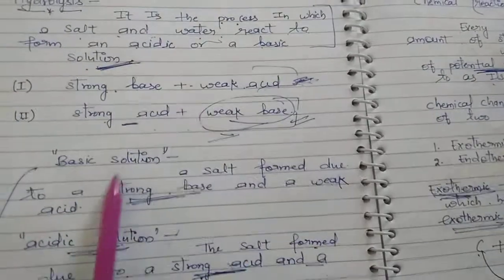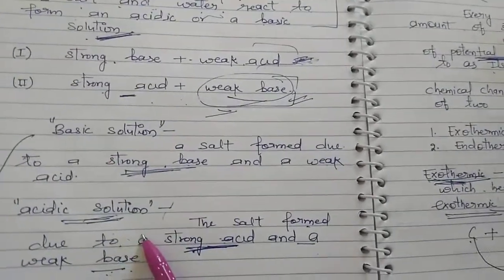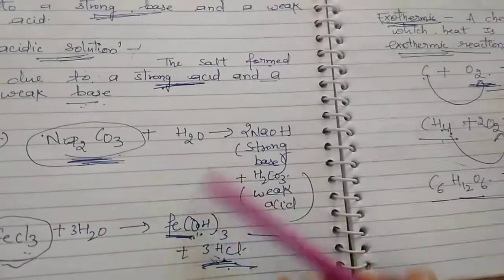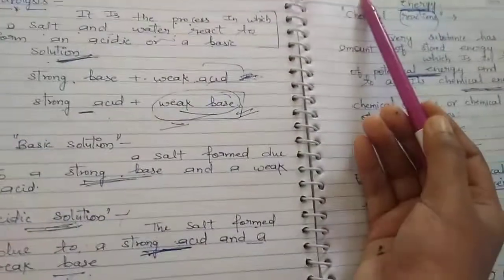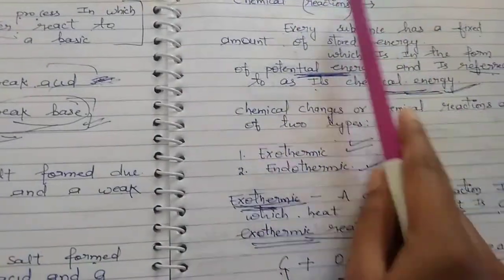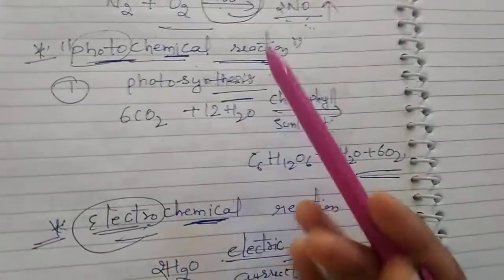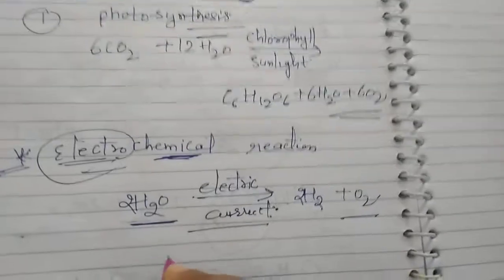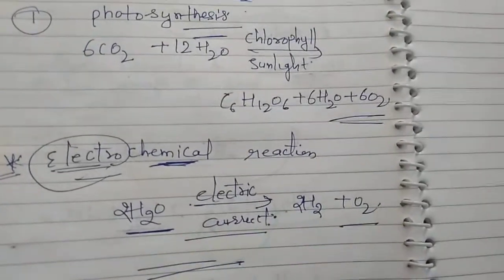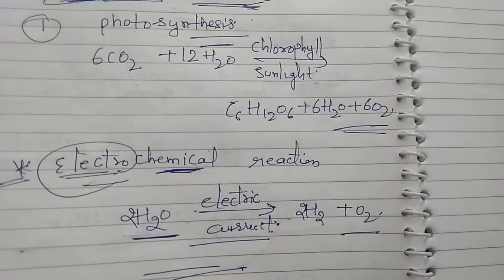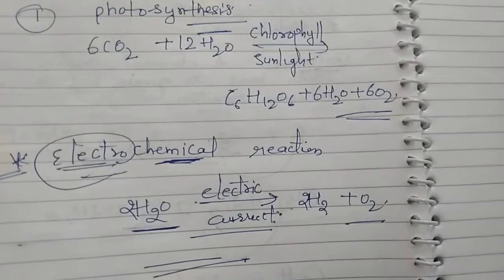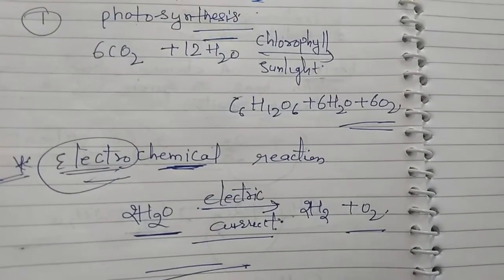And this is your topic: hydrolysis, basic solution, acidic solution. Examples for hydrolysis reaction. What is chemical energy, types of chemical energy, exothermic and endothermic, photochemical reaction and electrochemical reaction. And here your second chapter is completed, and all of you try to solve its exercise.